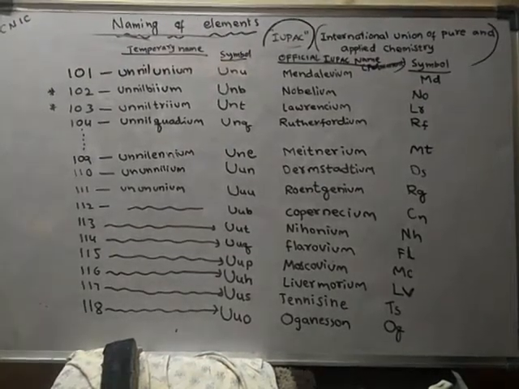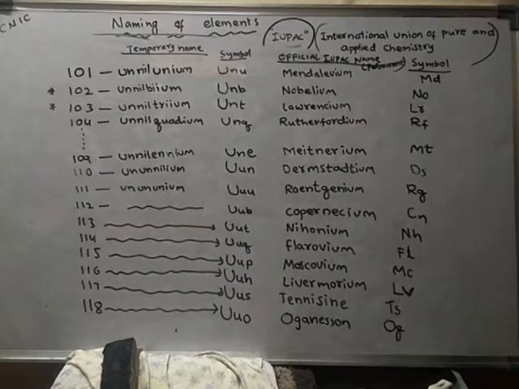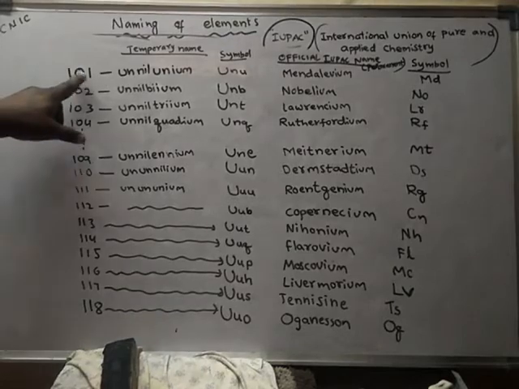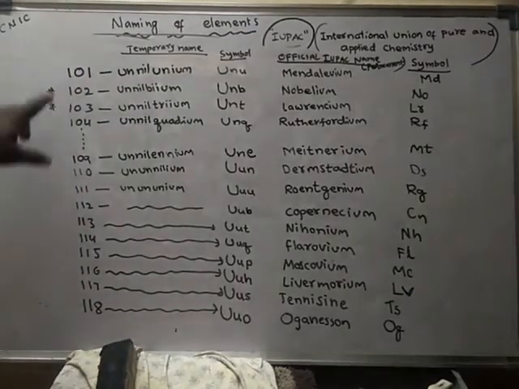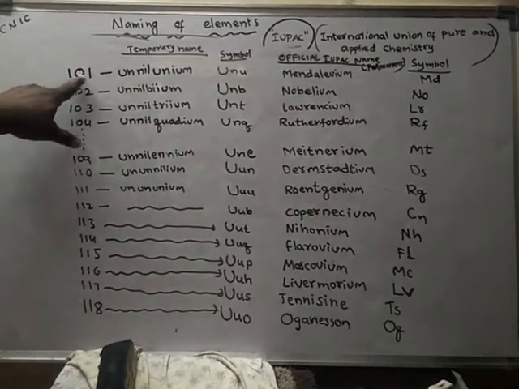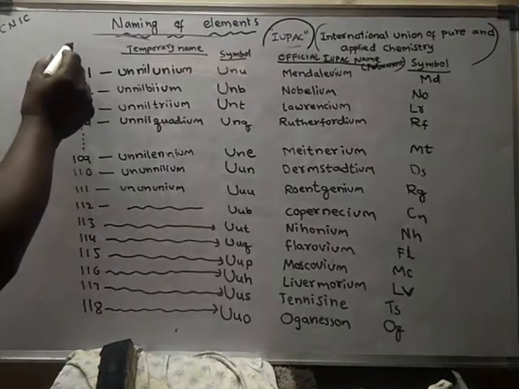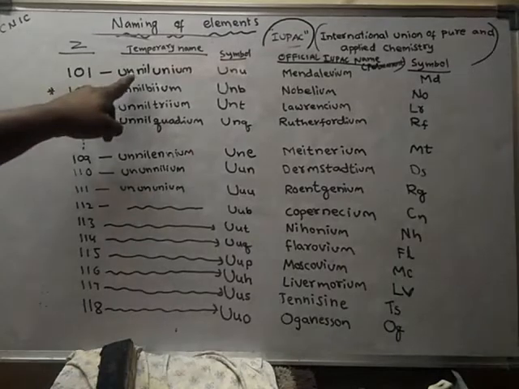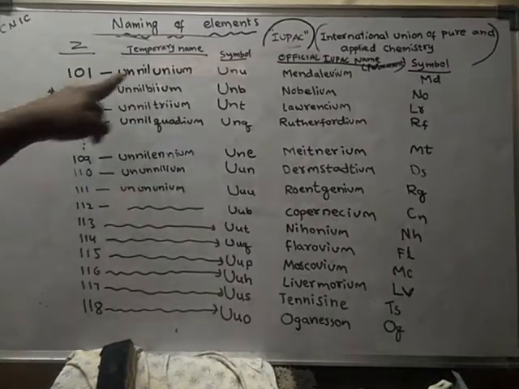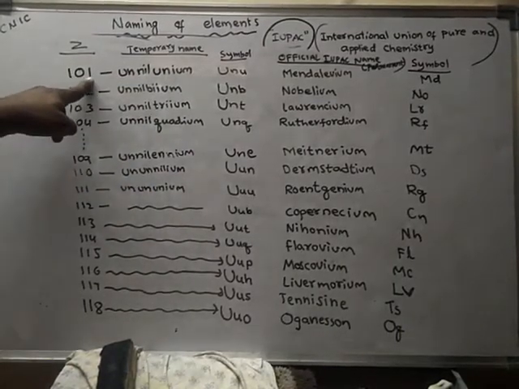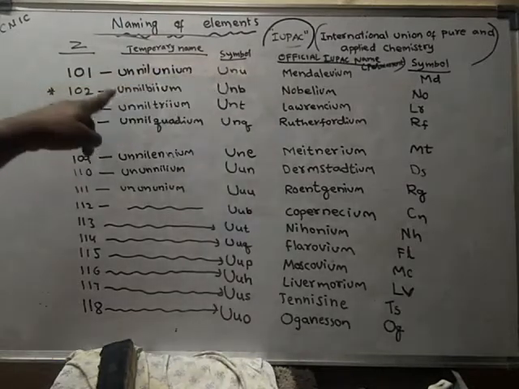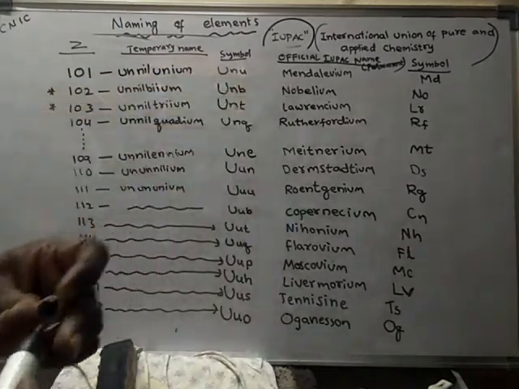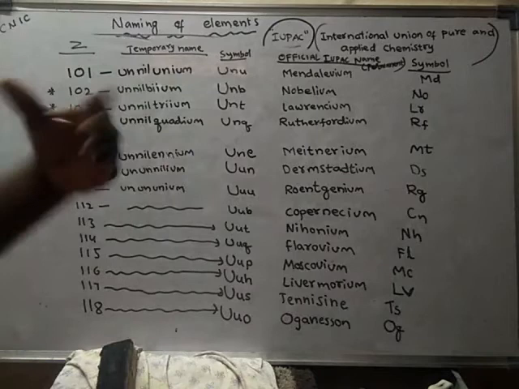The temporary names for the newly discovered elements are given like this. For element 101, whose atomic number is 101, the temporary name is unnilunium, UNU.